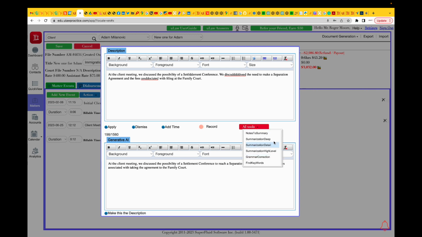So these are some of the cool tools. Play with them, like notes to summary. You can do a summary as if you're explaining it to a 2-year-old. It depends on the level at which your client needs explanation. You can keep it very high level, go very detailed, do grammar corrections, find keynotes.